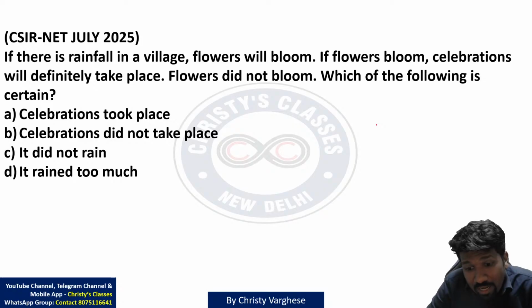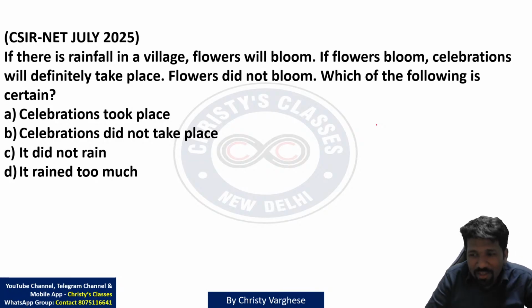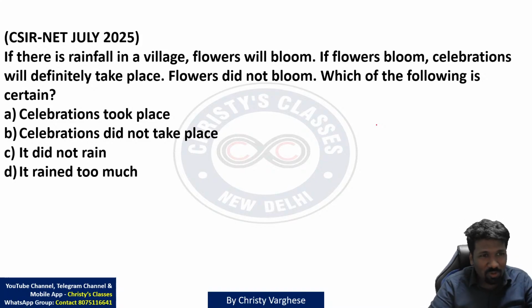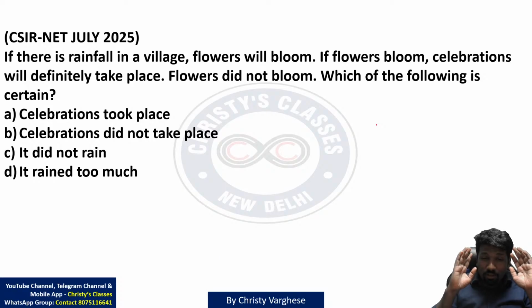Converse being true or not, that depends on the situation. The rainfall implies flowers blooming. Does not mean that flowers blooming is because only of rainfall. और भी reasons हो सकता है flowers bloom होने के लिए. By pumping water, or irrigation, many places where rainfall is very less, flowers are blooming na. So I'm just giving you practical examples just to relate, but you should be able to do this. Like this is a hypothetical situation, usko analyze करके ही you have to say actually. So anyway, P implies Q दिया है, Q implies P नहीं दिया है. Please understand that.